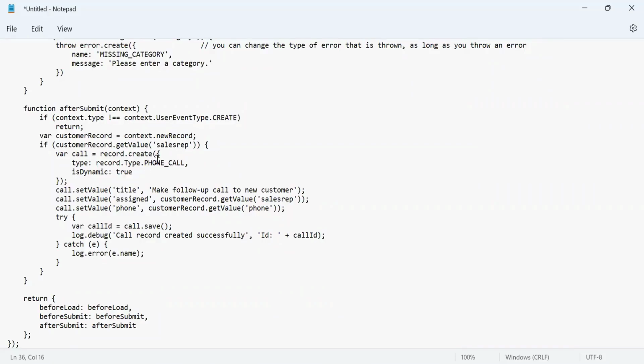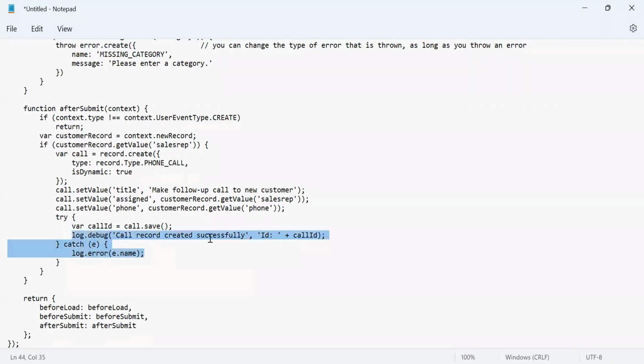Phone call comes in the third category, which is any other record, so it will consume 10 units here. Similarly, we have the record.save API also here, so it will consume another 10 units. So that's 20 units for one record as soon as the customer is created.